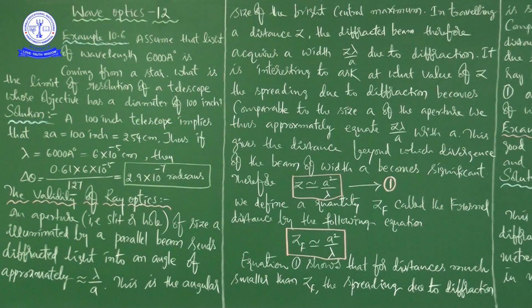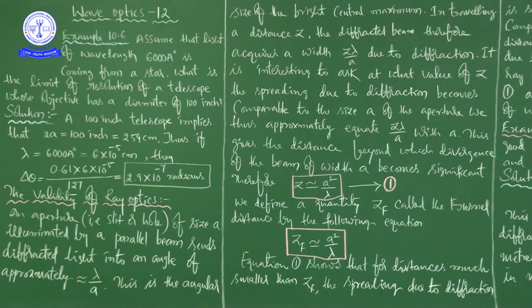So in traveling a distance z, the diffracted beam therefore acquires a width z lambda by a due to diffraction. Now it is interesting to ask at what value of z the spreading due to diffraction becomes comparable to the size of the aperture.